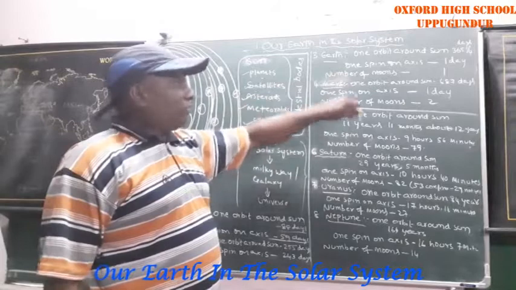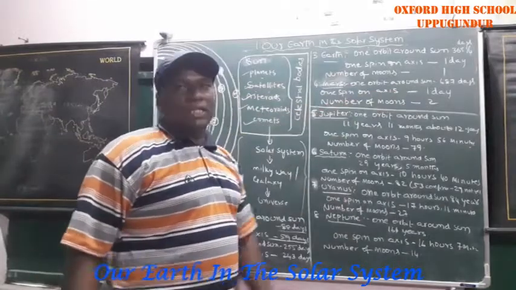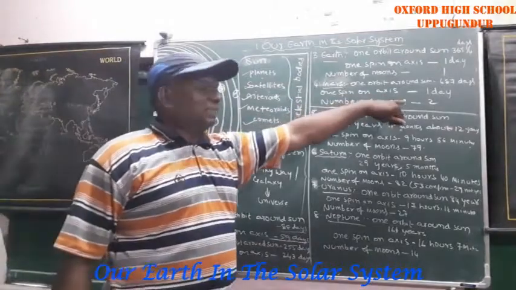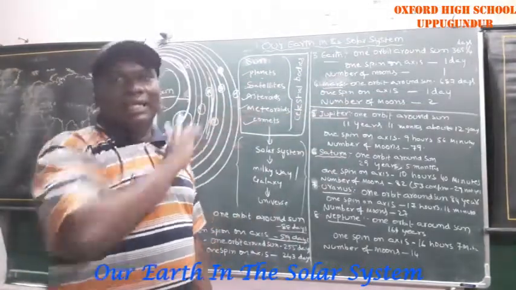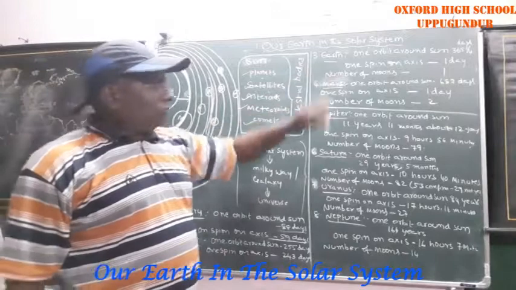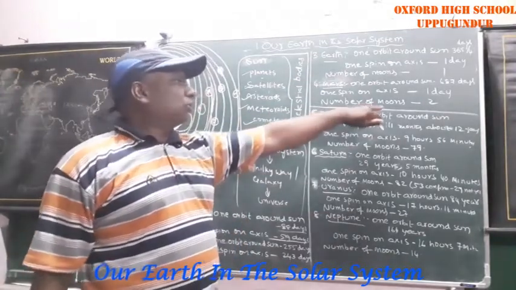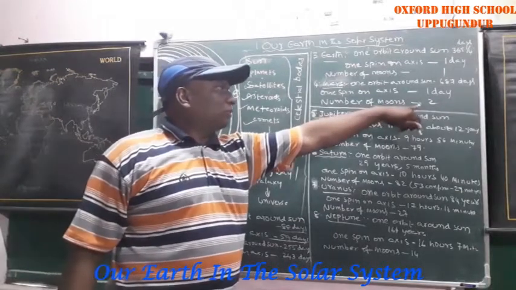Mars, one orbit around the sun, 687 days. One spin on its axis, 1 day, like Earth. Number of moons, 2. Those names are Phobos and Deimos.